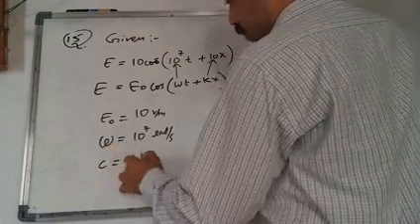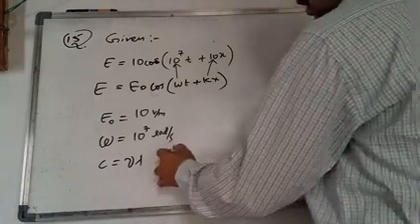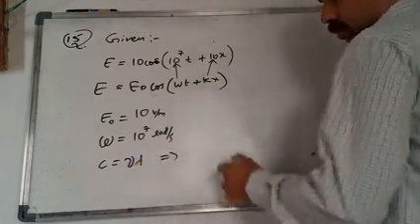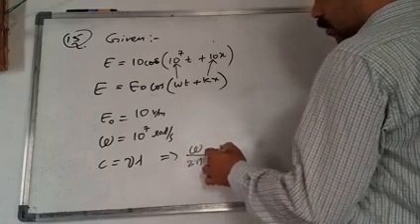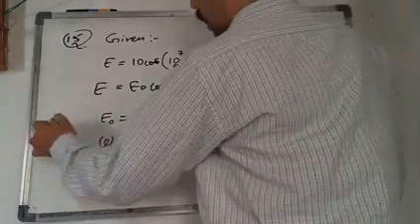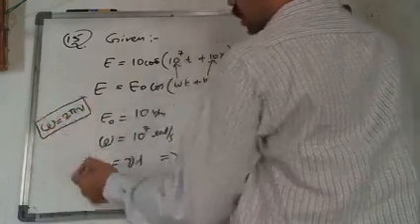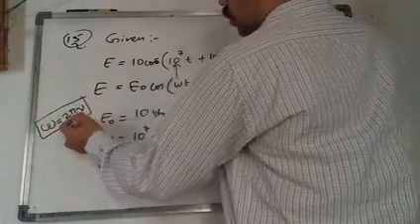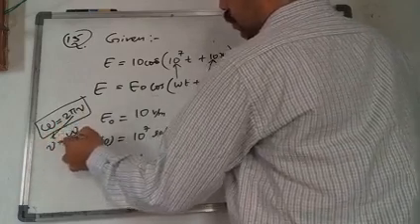And c is equal to what? c is equal to nu lambda. From this what can we write? Nu is equal to omega by 2 pi, because omega is equal to 2 pi nu. This is our formula actually. In this I want nu, so send this 2 pi to that side. You will get nu is equal to omega by 2 pi.